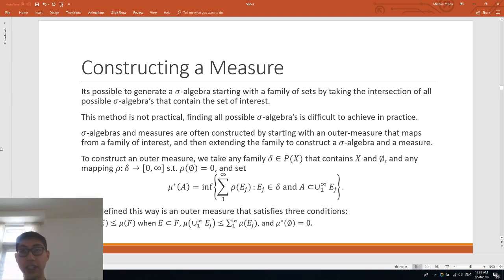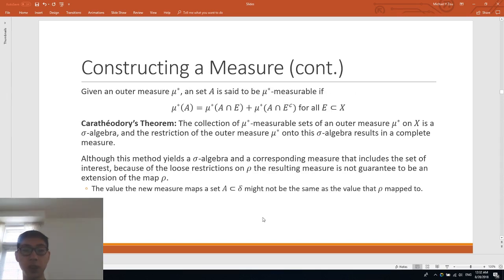An outer measure is a map that maps from the power set to the extended non-negative real numbers space, and it satisfies the three following conditions right here. The importance of an outer measure mu star is that we can then define set A to be mu star measurable if it satisfies the following condition. The importance of mu star measurable sets is shown through Carathéodory's theorem, which states that the collection of all mu star measurable sets of an outer measure is a sigma algebra, and restricting the outer measure mu star onto the sigma algebra will generate a complete measure.